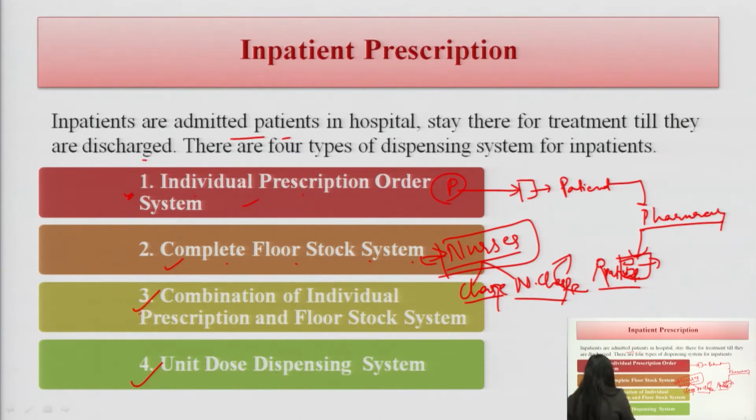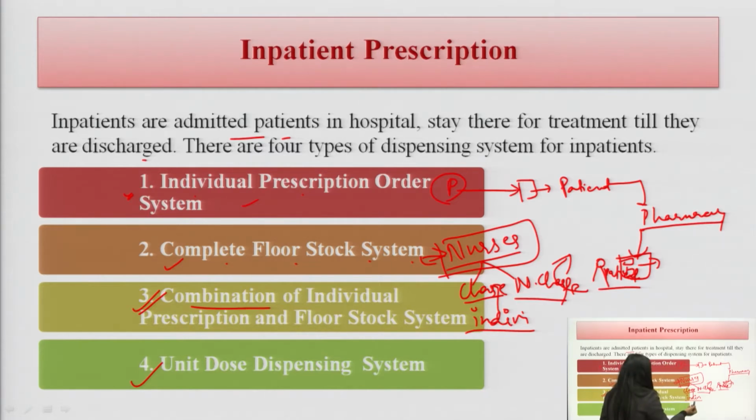Point number 3, in some hospitals they follow a combination of both methods. They follow the individual prescription order, where the patient or their family members go directly to the pharmacy and the pharmacist regulates the medication written in the prescription.